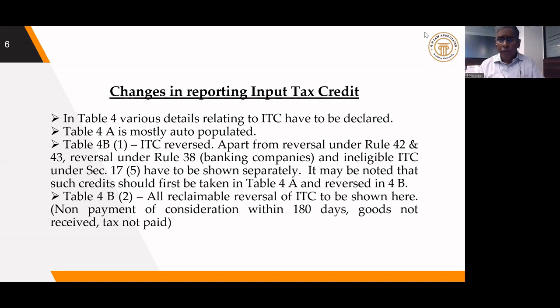Earlier, 4B1 was only for rule 42 and rule 43, and 4B2 for all other types of reversal. Now, new table 4B1 is for rule 42, rule 43, as well as blocked credit under section 17(5), and 4B2 will show all other reversals which are reclaimable. This is one important change which we have to note.